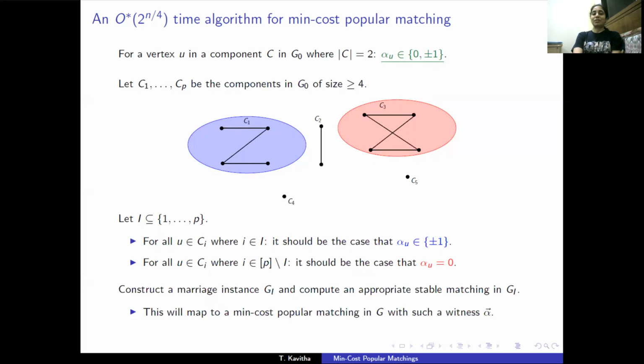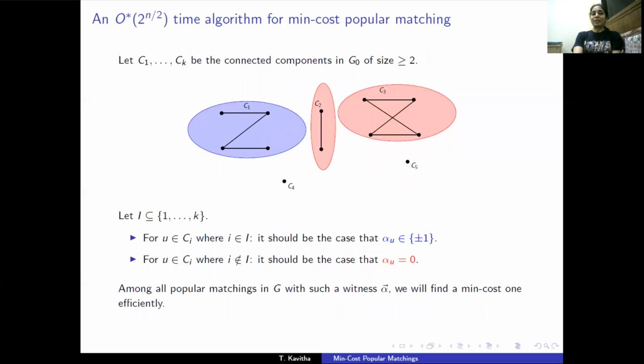So the construction of this graph G_I is quite elaborate and involves many details. So for the sake of this presentation, for the sake of conveying the main ideas, I think it would be best to focus on the O star 2 to the n over 2 running time algorithm for min cost popular matching.